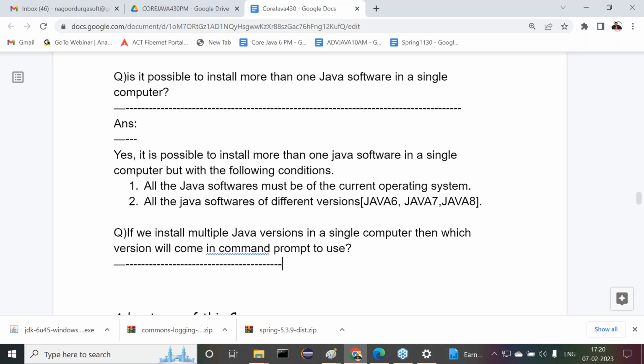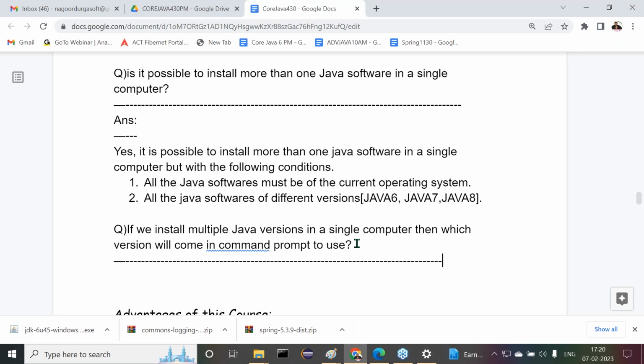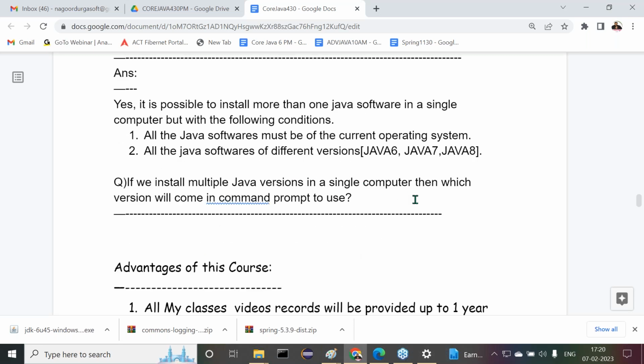Understand my question here? Which version will come for us to use in the command prompt here? What is the answer? Can you now tell me?